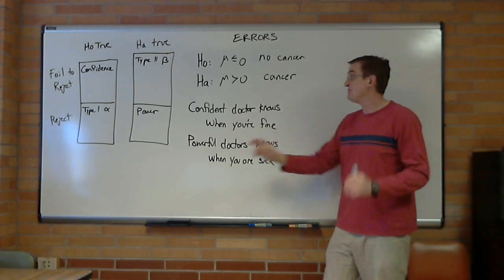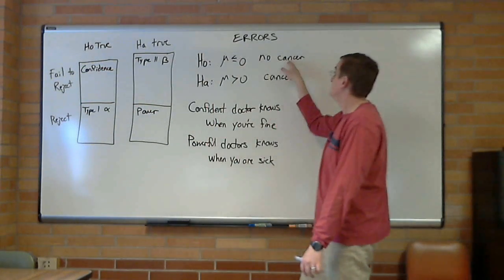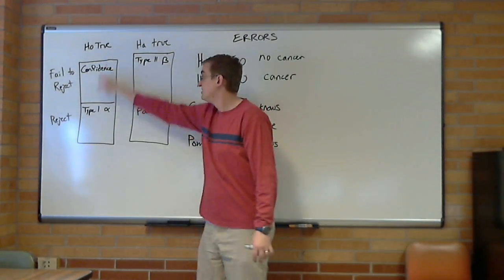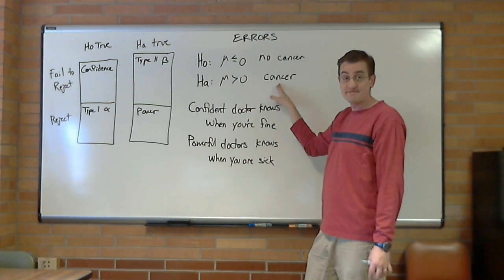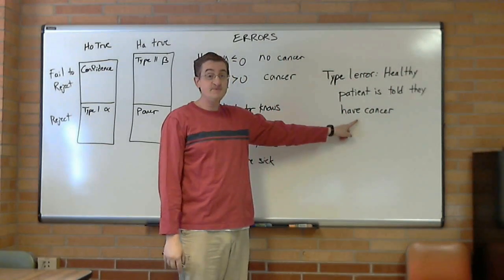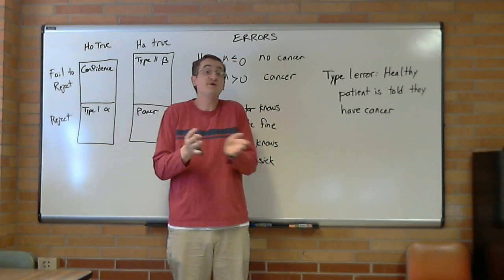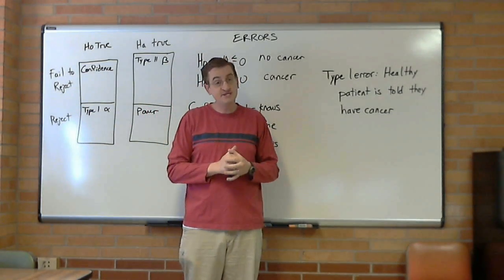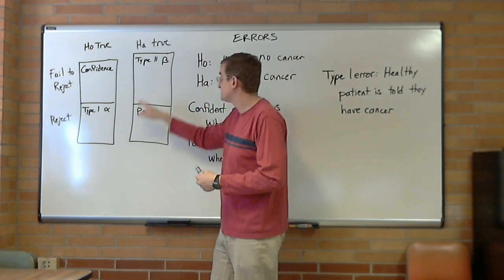Type 1 error, the alpha. What is this story? This story is someone who does not have cancer, comes in, and the doctor believes they do have cancer. So a type 1 error is when a healthy patient is told they have cancer. And that's a bad thing. You've scared someone needlessly. Of course, you can't expect to never make mistakes. But a type 2 error is a completely different story.